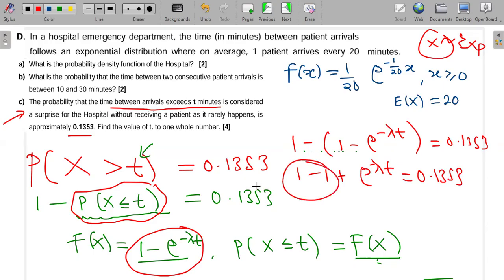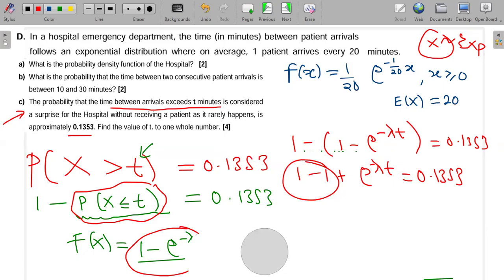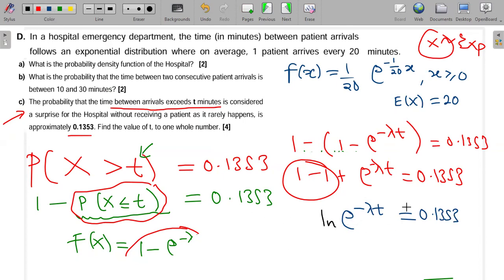We see that these are going to be 0 because that is 1 minus 1. So I'm just remaining with e to the power minus lambda t is equal to 0.1353. Here I can introduce ln on both sides. This ln allows me to drop this power in front. So it will be minus lambda t and then ln e, which will just give me 1.